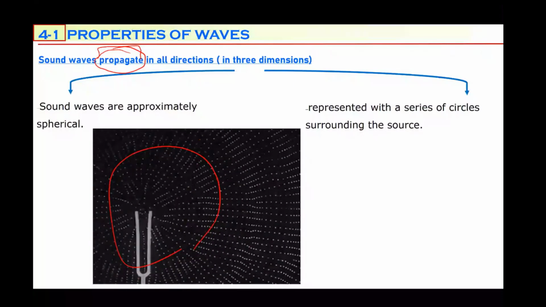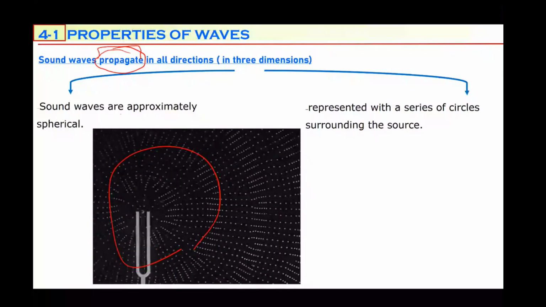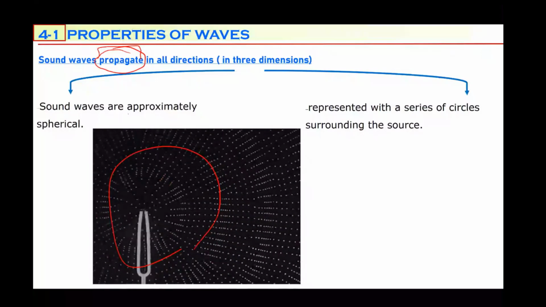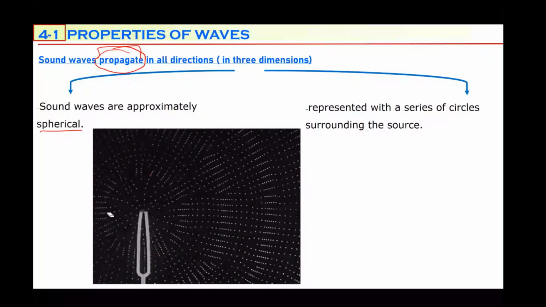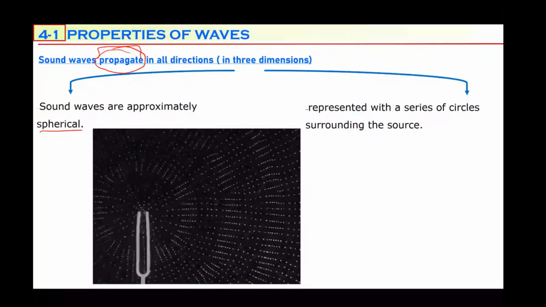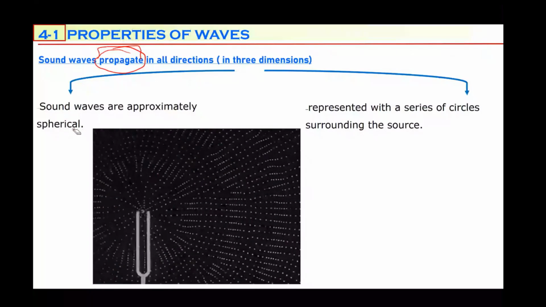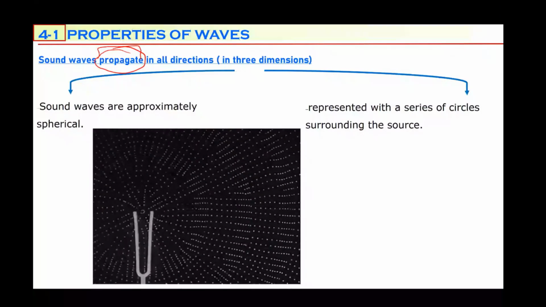That's why we said that sound waves are expanding about this tuning fork. But as I said, we cannot draw a sphere on a paper.